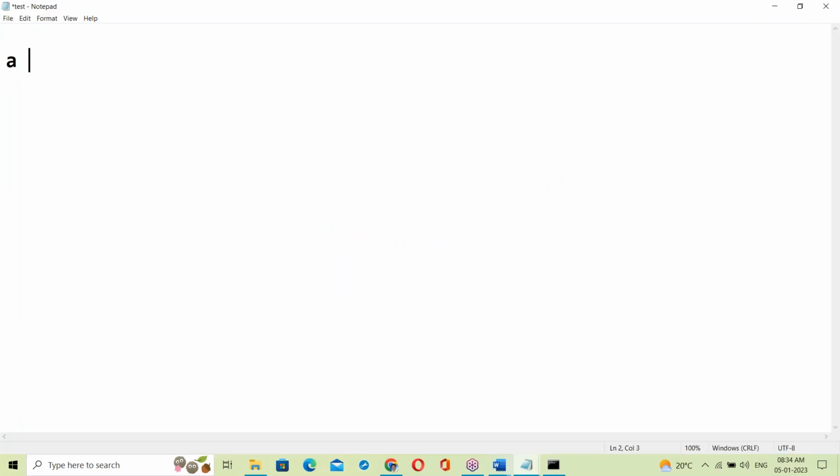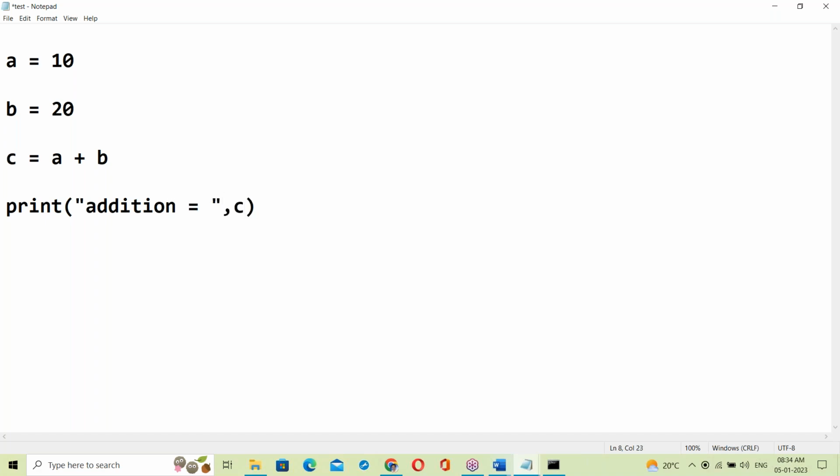Simple script here. Suppose A is equal to 10, B is equal to 20. So A value 10, B value 20. After that, I'm adding these two numbers: C equals A plus B. Print addition is equal to C, displaying the C value. Next, C is equal to A minus B. Print subtraction is equal to the C value.